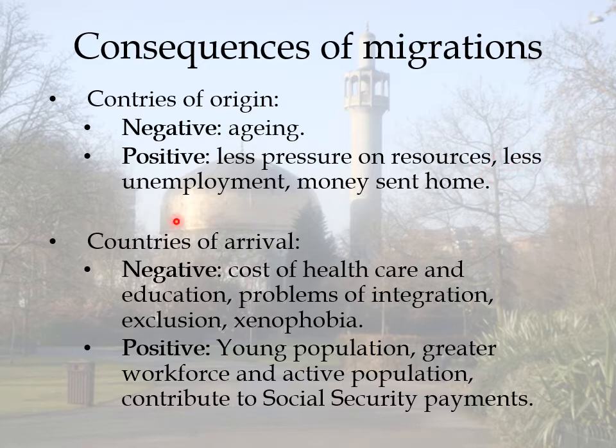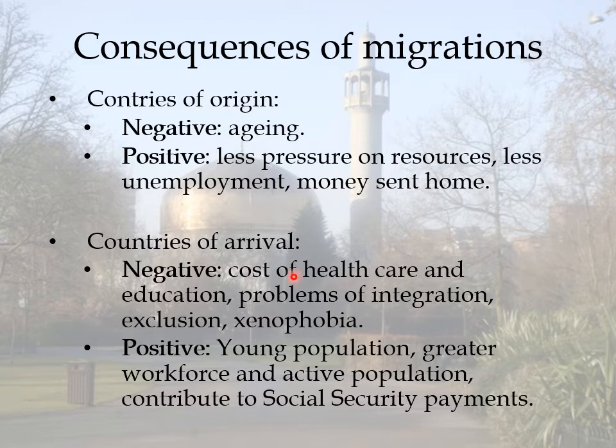Less unemployment, this is very typical. Countries that have a high unemployment rate will send immigrants to other places, so there won't be so many people in their countries without a job to live. And the money they send home, that's very important, because the immigrants normally have a family in their country of origin, and when they find a job in a new country, they will send money to those families, so the country will receive more and more money from the people who are outside.